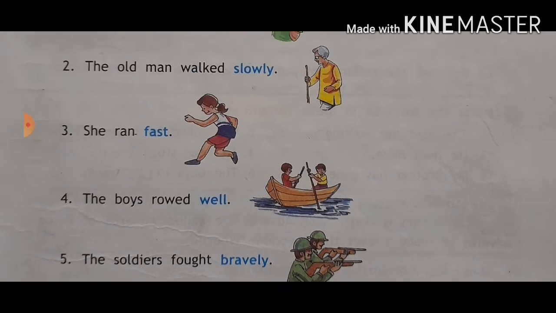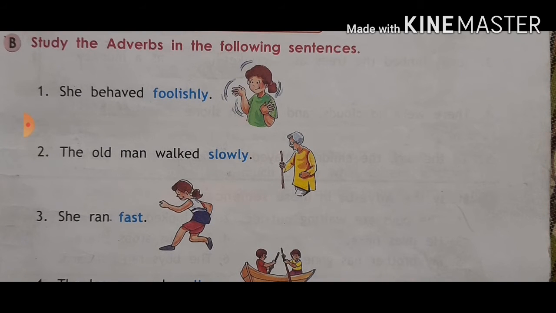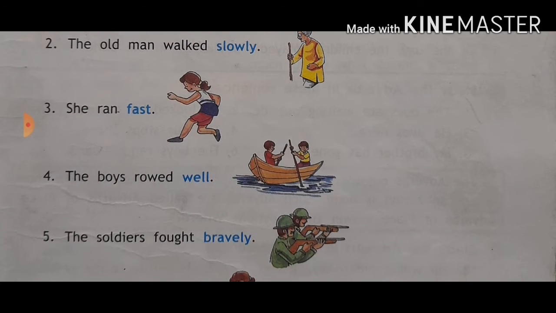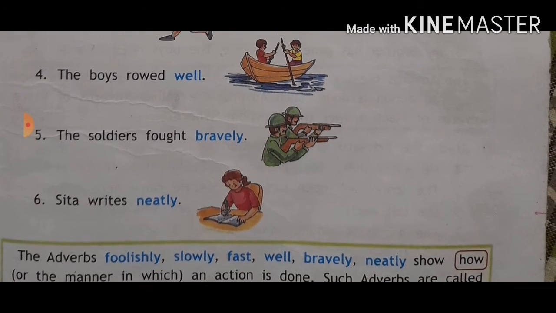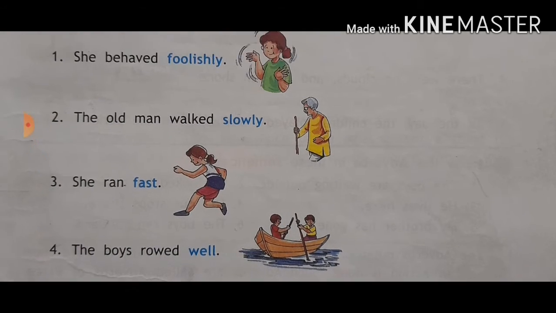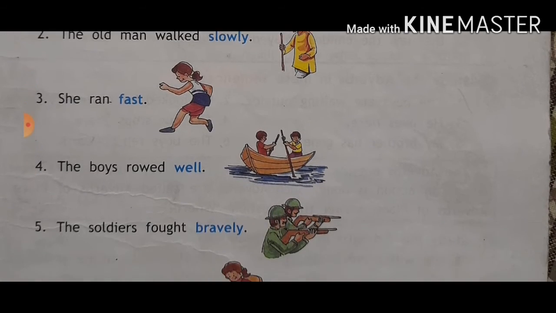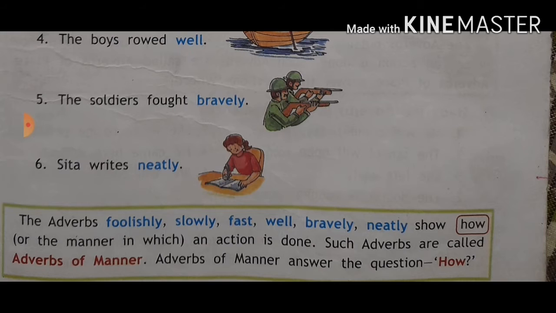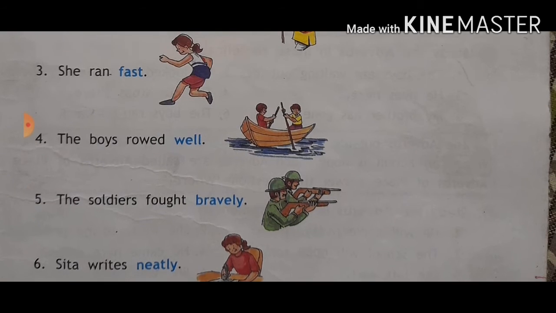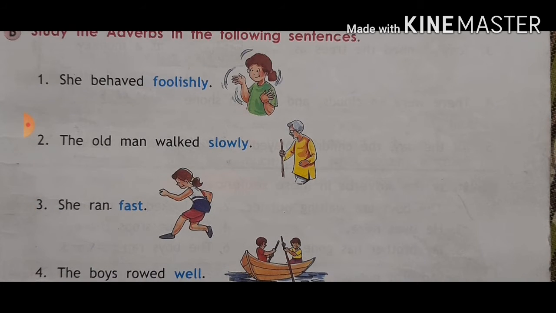These are all actions. Behaving foolishly is a kind of action. Walking slowly is an action. Fast is also a physical action. Rowed well. Rowing is an action. Fought is an action. Run is an action, walk is an action. So here the adverbs: foolishly, slowly, fast, well, bravely, show how an action is done. These words show how an action is done.